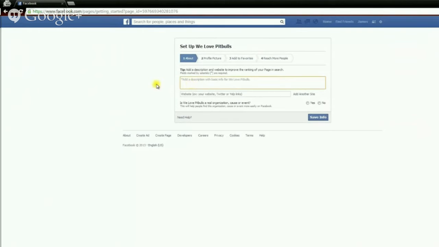Now, we can always come back and edit this About section at any time. There's no point in our page's life that we cannot edit this section. So for now, we can just enter something very basic. If you have a website, definitely enter your website here.